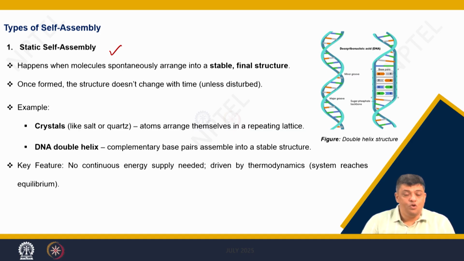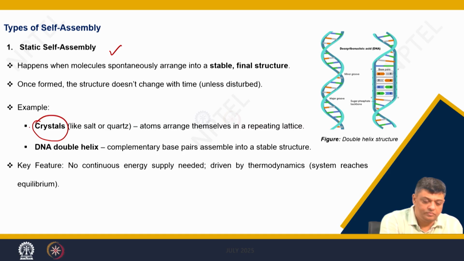And once formed, the structure does not change with time unless there are external parameters which are used to modulate their structures, such as crystals. This is what we have seen.